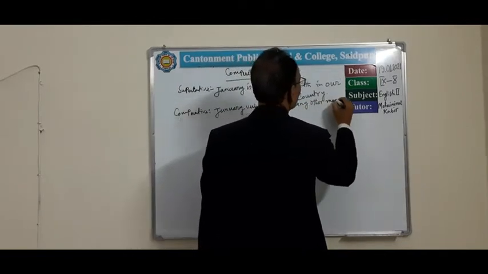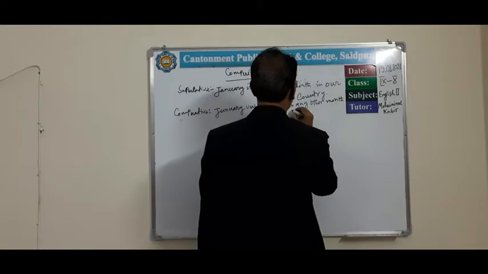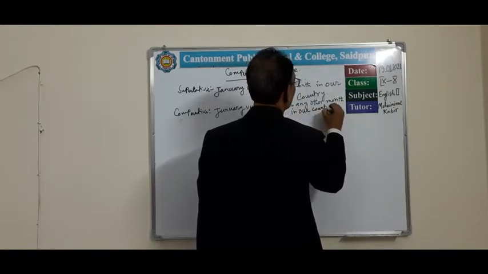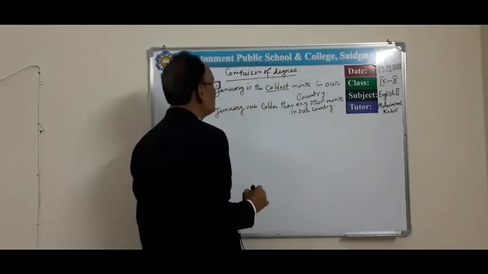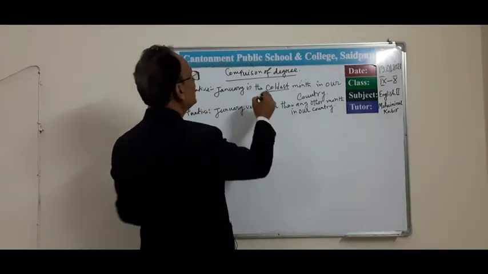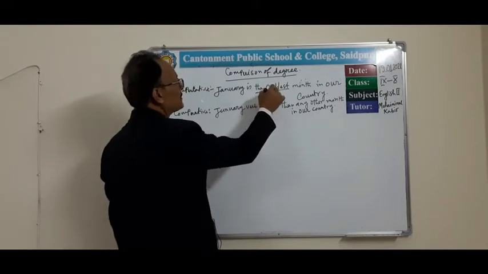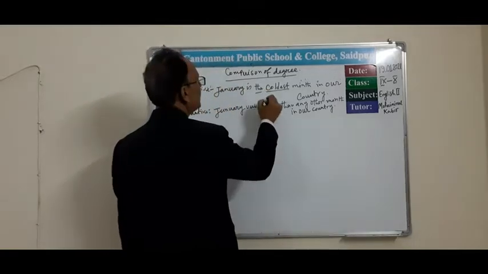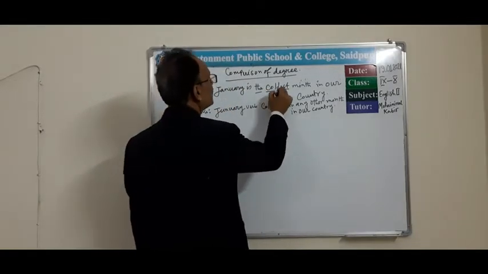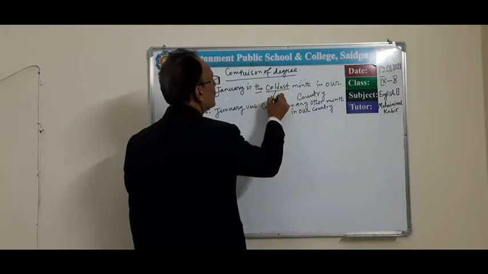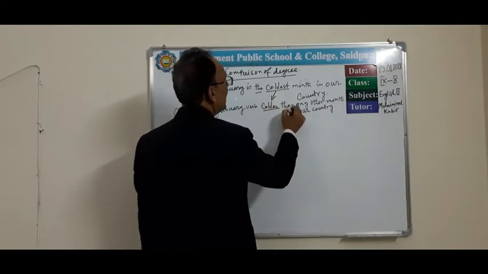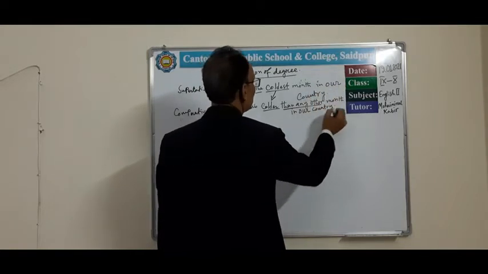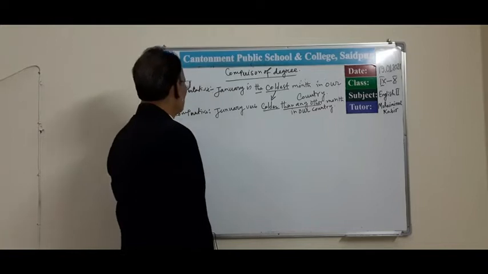So I am going to write month in our country. Before superlative degree we use the. Whenever we transform it into comparative form, that time we omit the. We write the comparative form, then any other, then the remaining part of the sentence, month in our country, and it will be the comparative form.